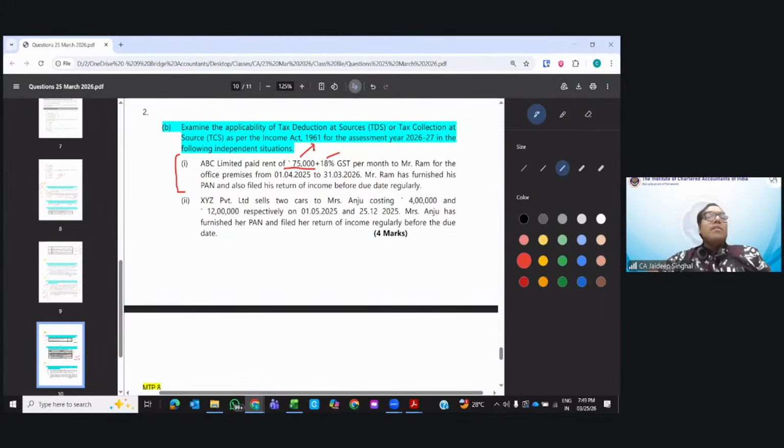What is the rate applicable for the office premises, other than plant and machinery? 10%. So what will be the TDS? 75,000 into 12 months into 10%. Clear?